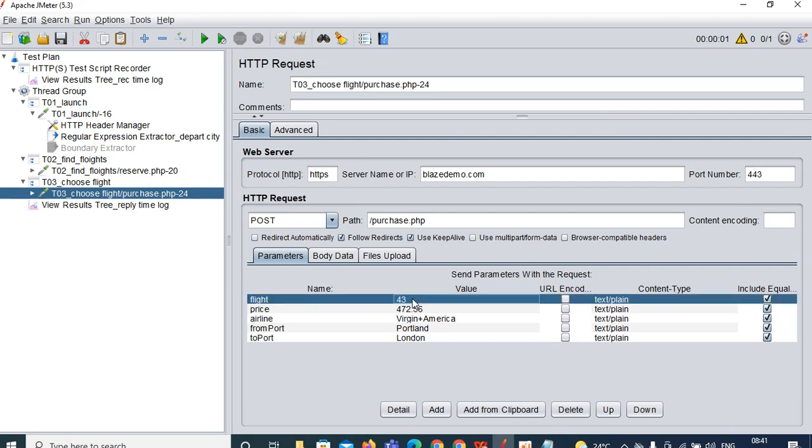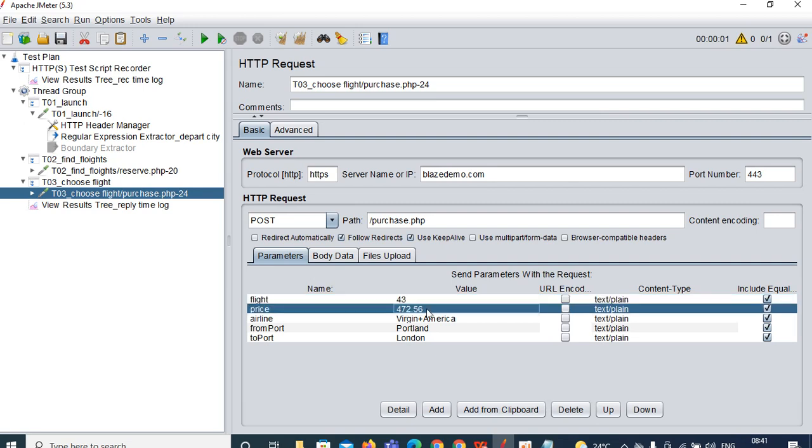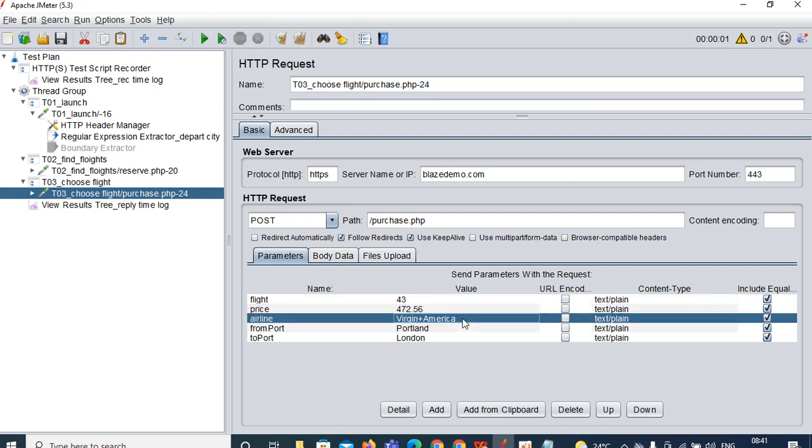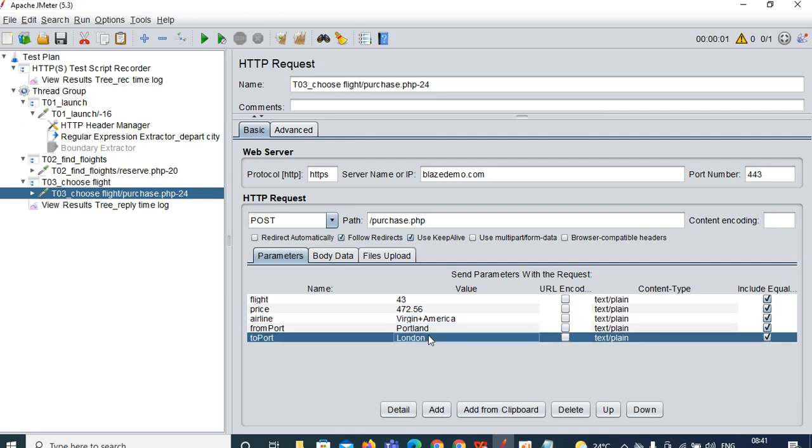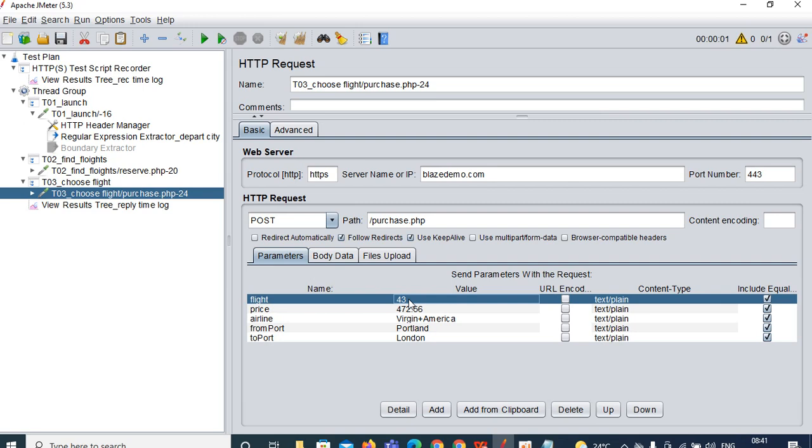Okay, what can we do with this? You can correlate that 43. You can correlate this price number, you can correlate this airline. You can correlate this port number and this one also. How can you do that? Let me show you this 43. Flight number, copy this flight number from here. Whatever I am explaining here, you need to follow the same process for the correlation.